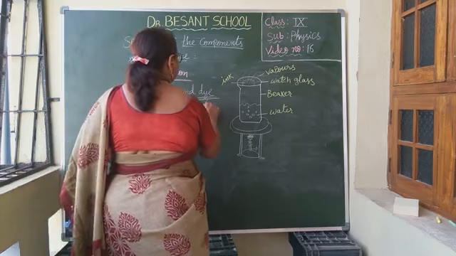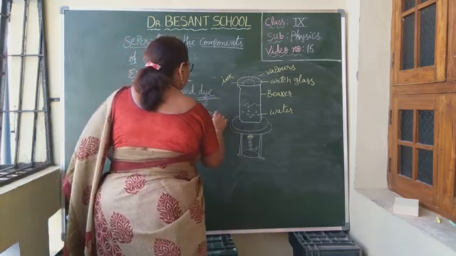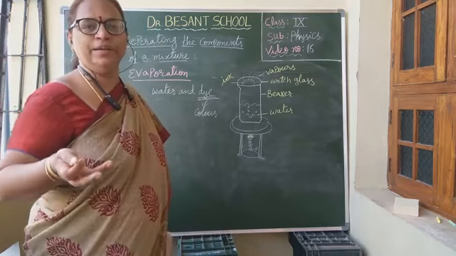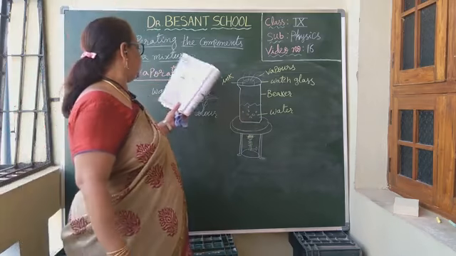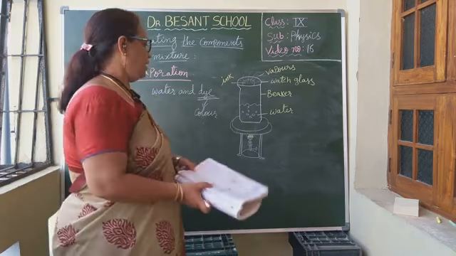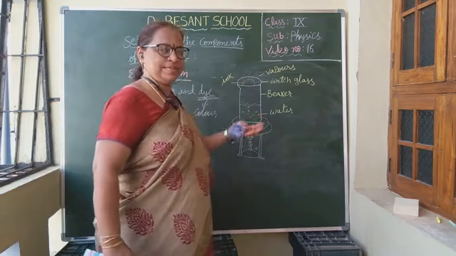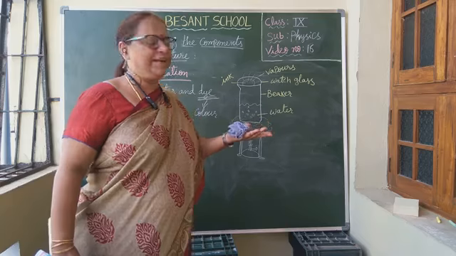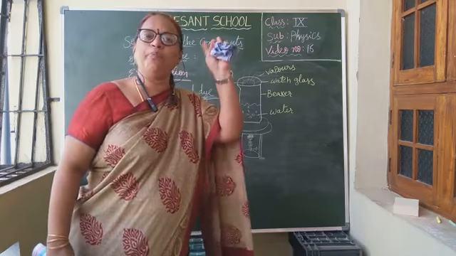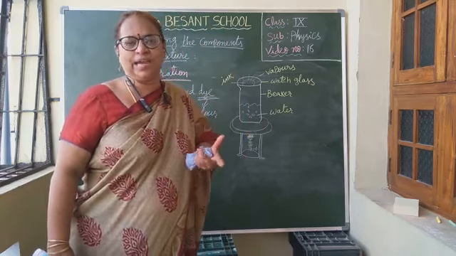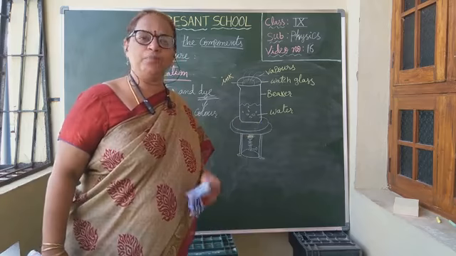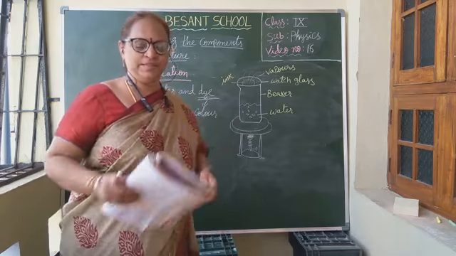What is dye? Dye is a color. Which color ink you are using? That color. Now we want to separate this dye from the liquid. Here we are doing this evaporation process for separating the dye from the water. So when this vapors reaches the china dish and ink starts heating, when its temperature rises, automatically the liquid present in that ink will get evaporated and the solid substance, the dye, will remain in the watch glass. Like this we are separating the components. Am I clear, children? See in your book.